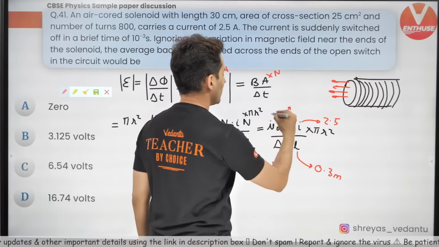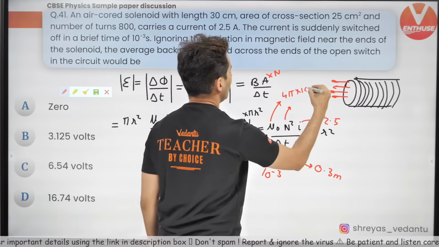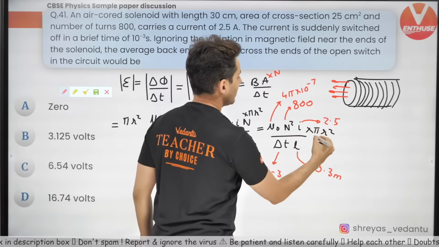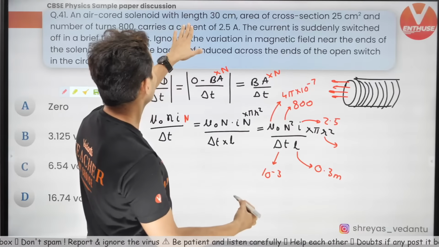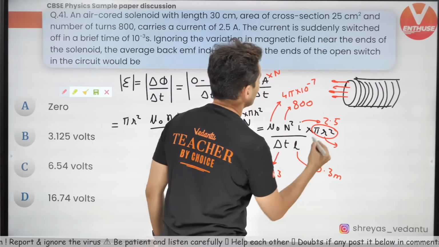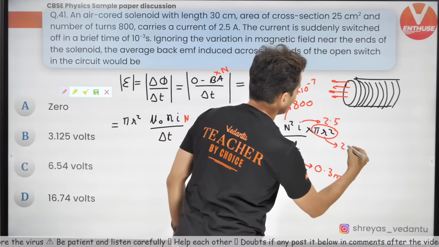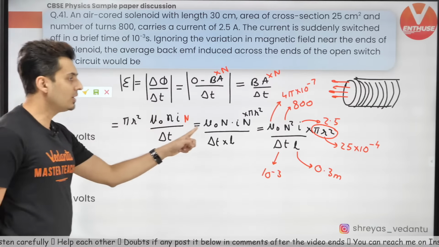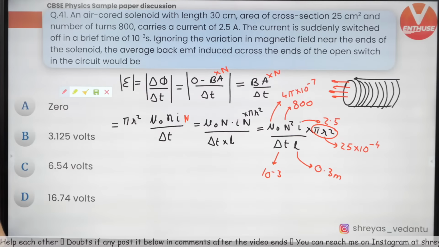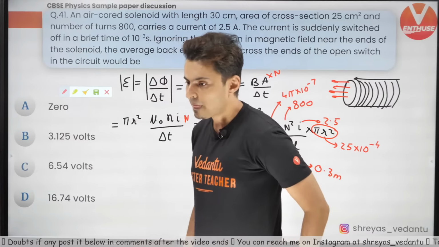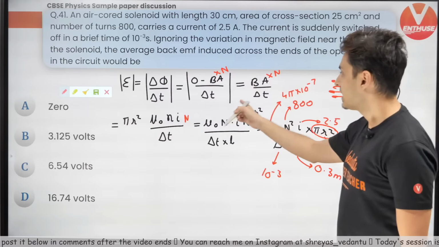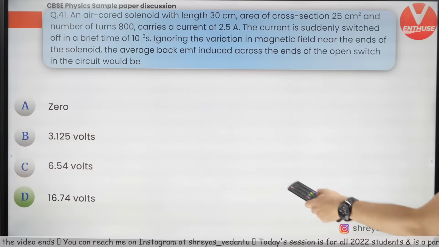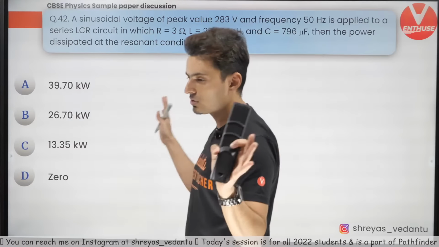Okay, and mu naught value is 4 pi into 10 to the power minus 7. N value, is it given? Yes, it is 800 turns. Pi r square value only they have given already, as 25 centimeter square. So 25 into 10 to the power minus 4. So when you do this, then you will get the answer. Now I think it is fine. So everything has to be taken into account. All right, let's move ahead to the next question. 16.74 volts. That's what the final answer comes once you solve it.